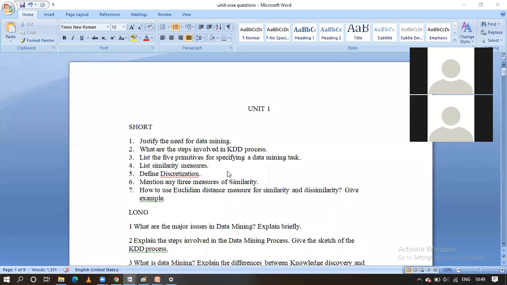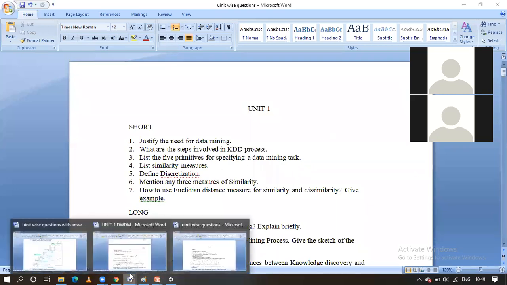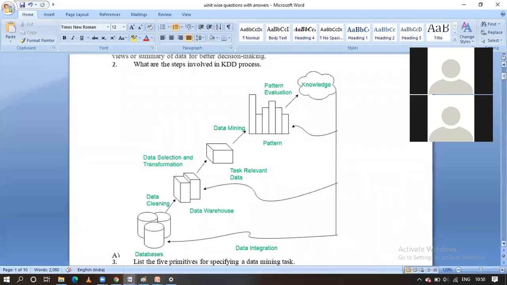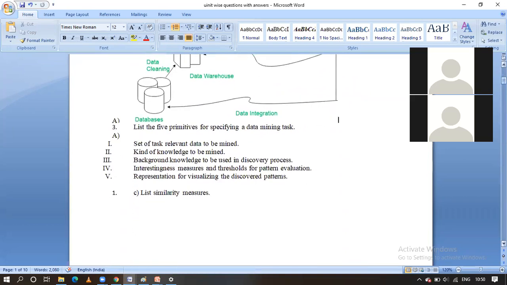Primitives. Okay, 5 primitives for specifying the data mining. Oh, okay, let us see the answer for that one. These are the 5 primitives related to the data mining task, guys. The set of task relevant data to be mined. Data input for the data mining algorithm, that we call as the input for the data mining algorithm. That is the first primitive.